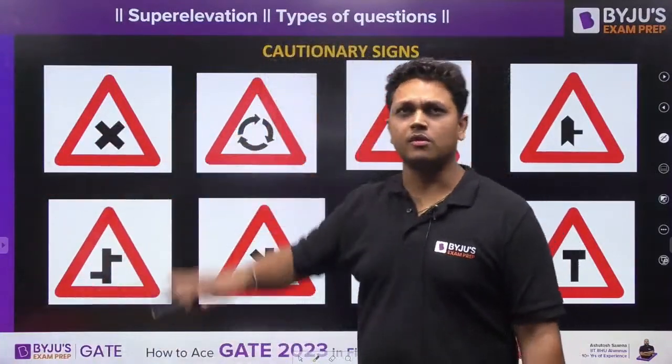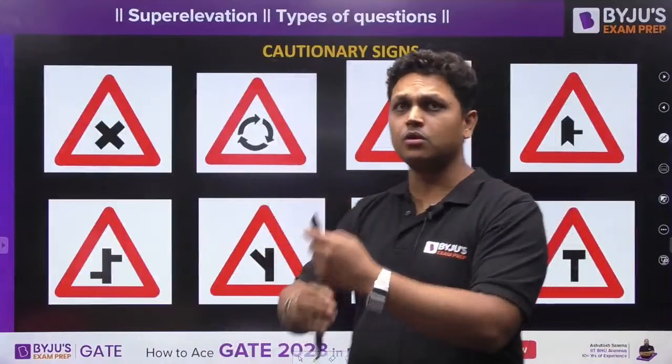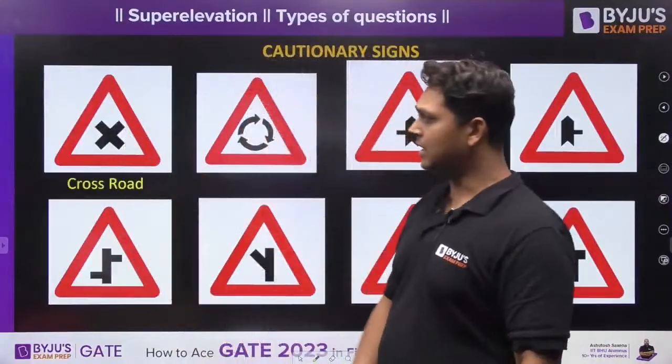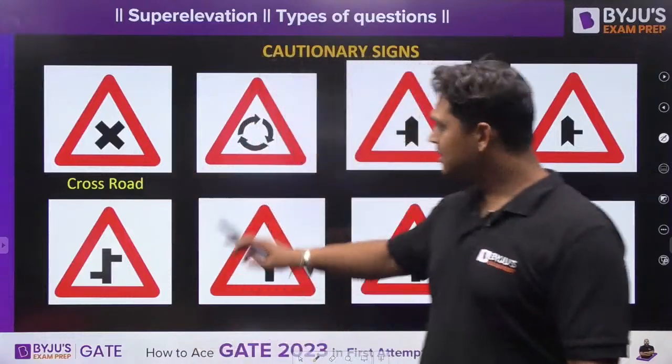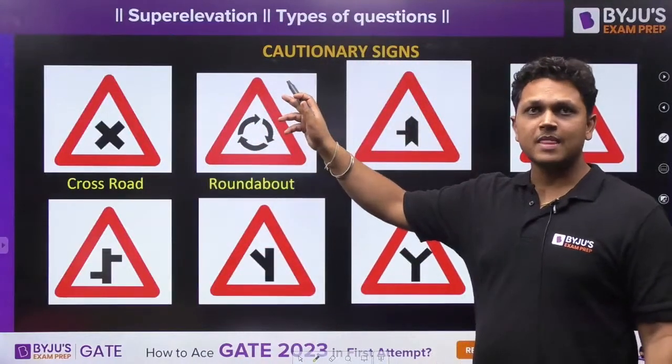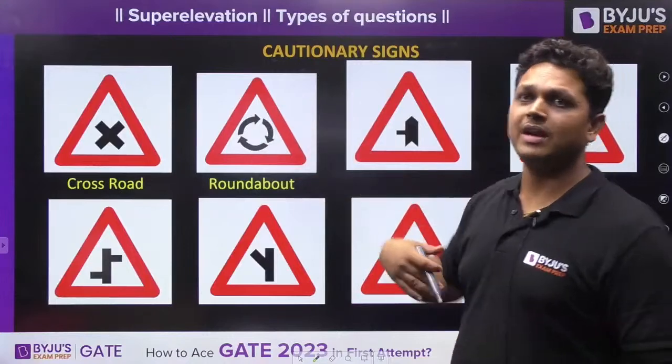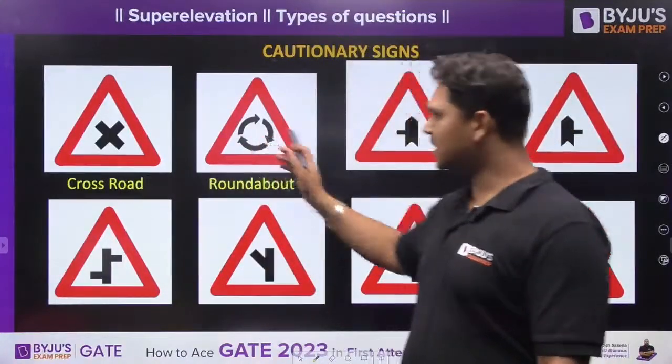So what is this sign? This is crossroad. Whenever there is an intersection of two roads, you will find this kind of sign. This sign is for a roundabout. Whenever there is a roundabout, you will find this kind of sign.